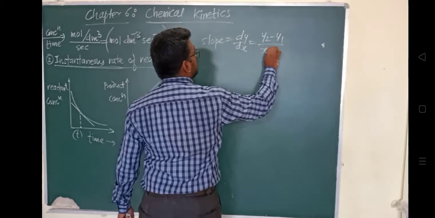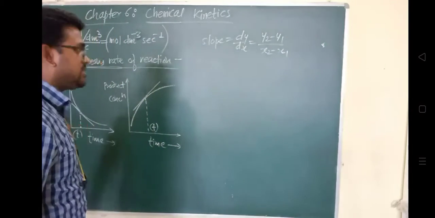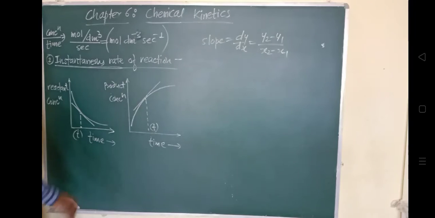So in a similar way here also we'll find out how much the change in concentration is with respect to time. That is nothing but our slope here.